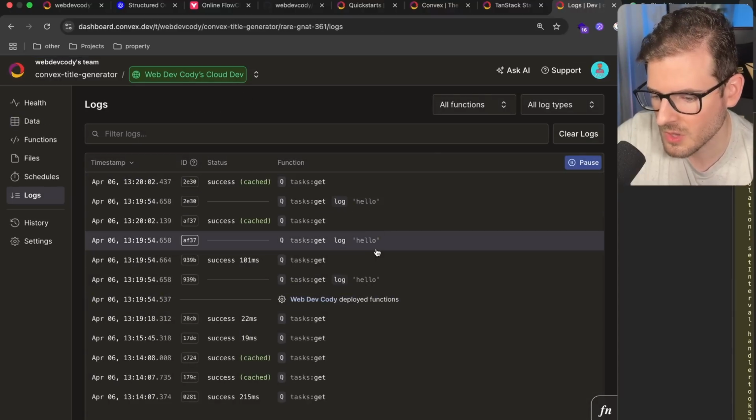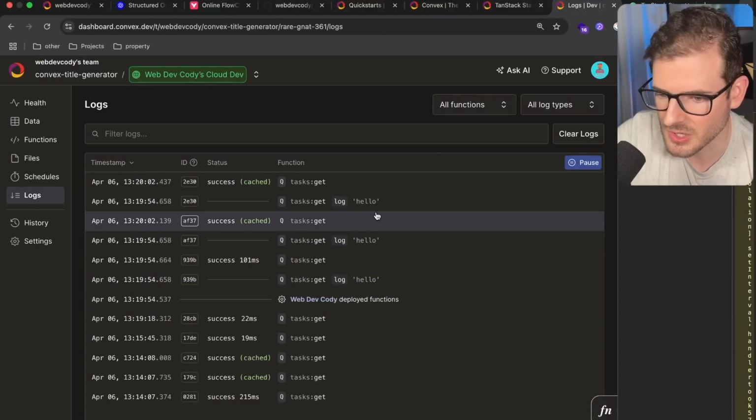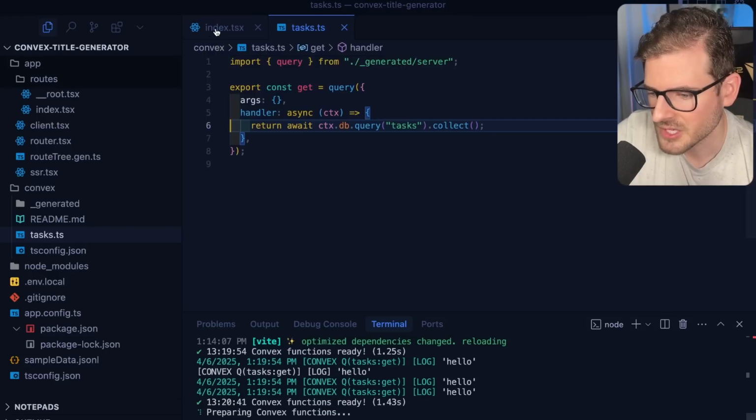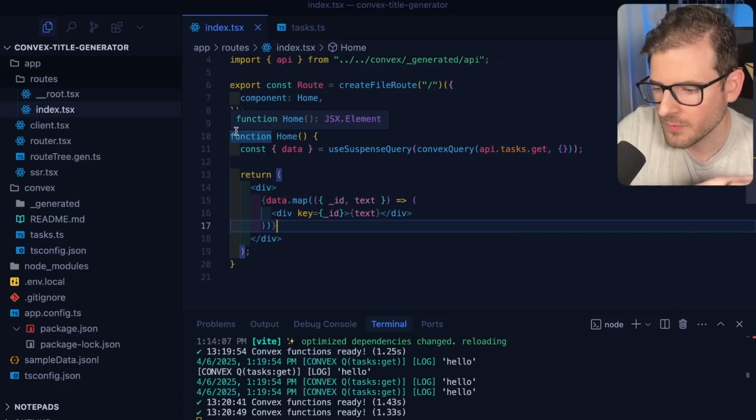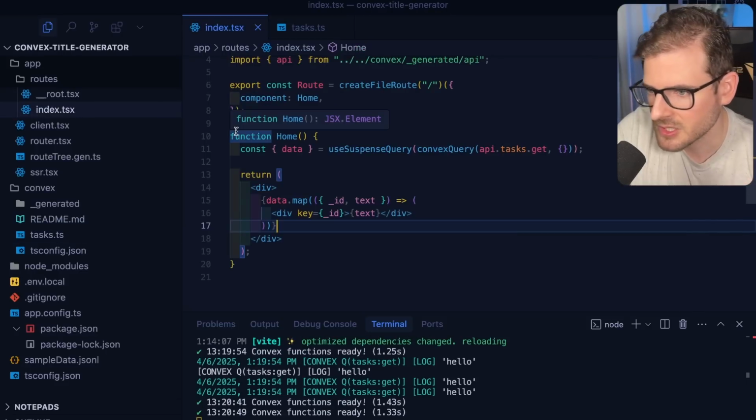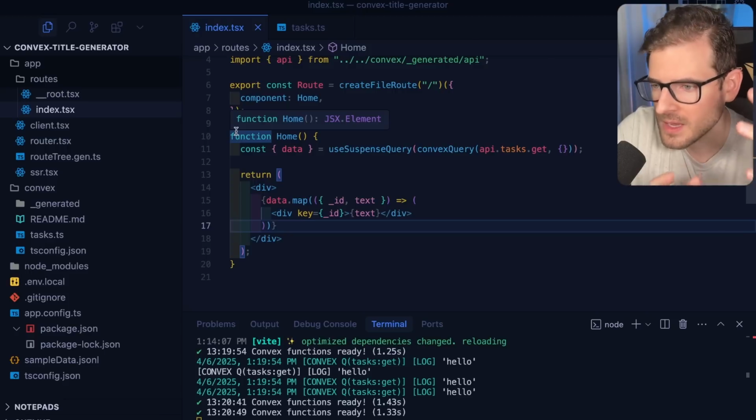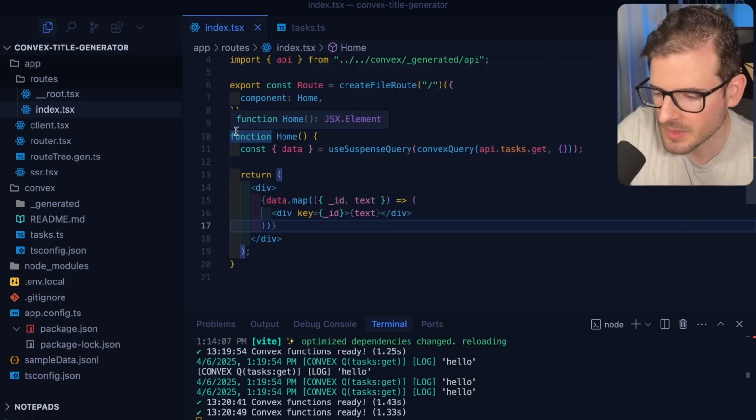Now we see that console log hello pop up in our log section. So, all right, let me just go ahead and delete that, and we will start with actually building something out. Now, don't worry if you don't fully understand TanStack Start and Convex. I will be explaining as I go along, and stuff will start to click as I build stuff out.